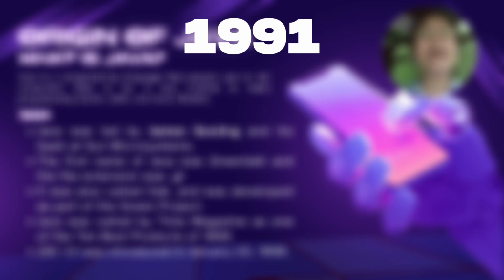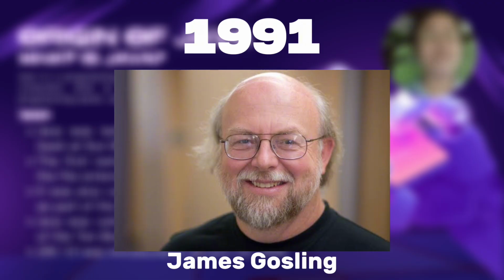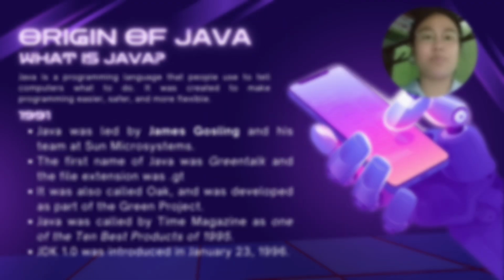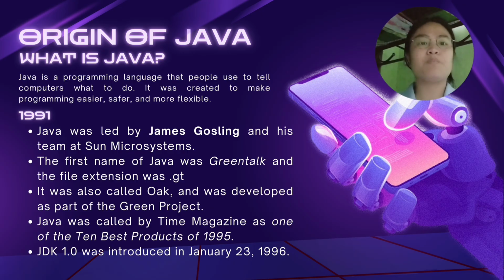Once upon a time, in 1991, a group of engineers at Sun Microsystems had a big dream. Led by James Gosling, they wanted to build a programming language that could work anywhere, whether on a computer, a television, or even a small electronic device. James Gosling and his team started a secret project called the Green Project. They wanted a language for consumer electronic devices like TVs, microwaves, and set-top boxes.